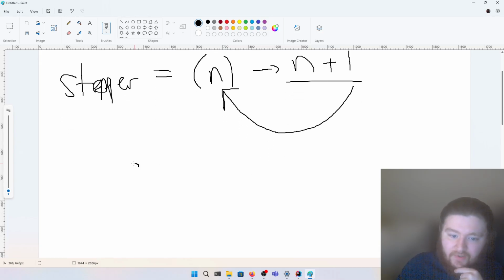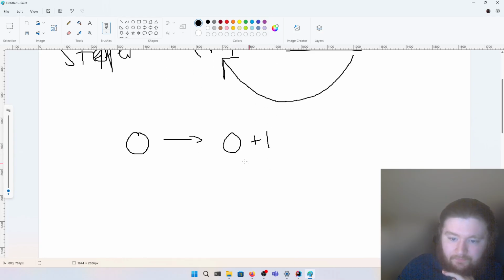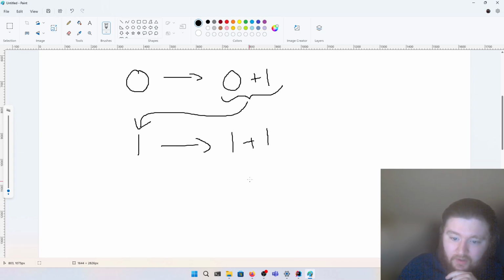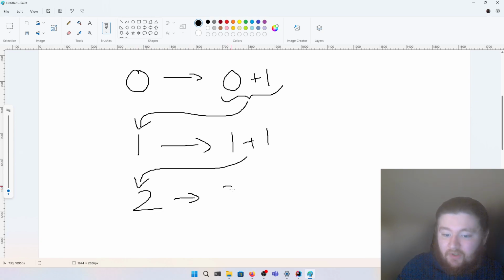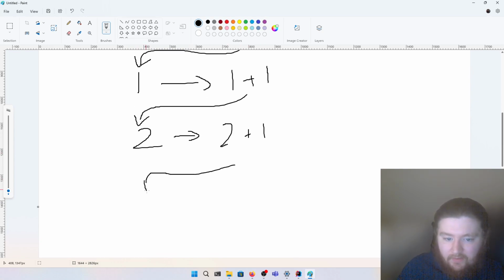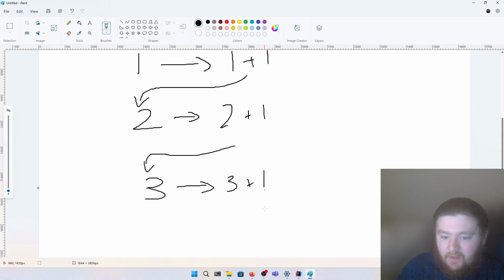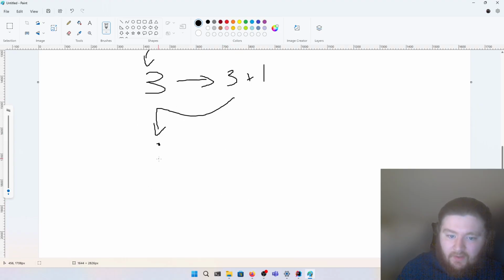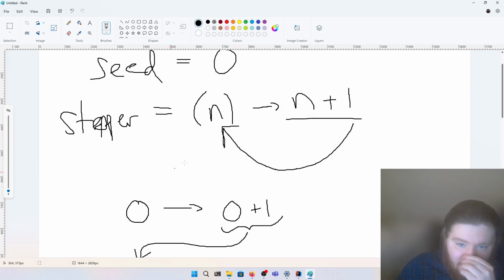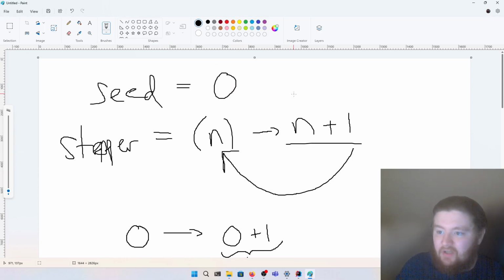So let's say that we start off with 0, then we're going to get 0 plus 1. And then this is going to fit in here. So then we get 1 maps to 1 plus 1, then 2 maps to 2 plus 1, and then 3 plus 1, and so on and so forth. The idea is that this is an infinite stream of these values, but they're not computed until we ask for them.